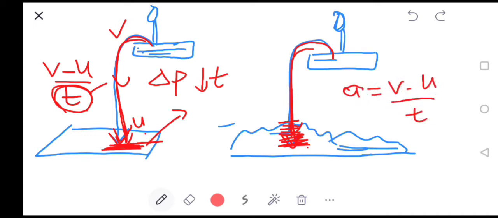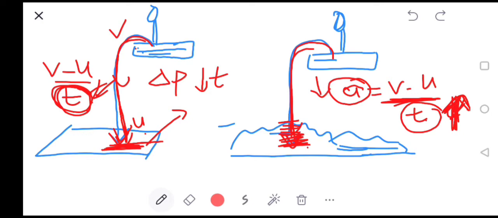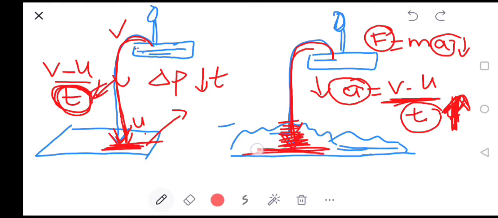On a concrete floor he comes to rest in a very short time, whereas on a heap of sand it takes a larger time. When t is larger, that is, the denominator is very large, acceleration decreases, and if acceleration decreases, we know that force is equal to mass into acceleration, so ultimately force also decreases. In the second case, less force is experienced by that person from the ground and hence he does not get hurt.